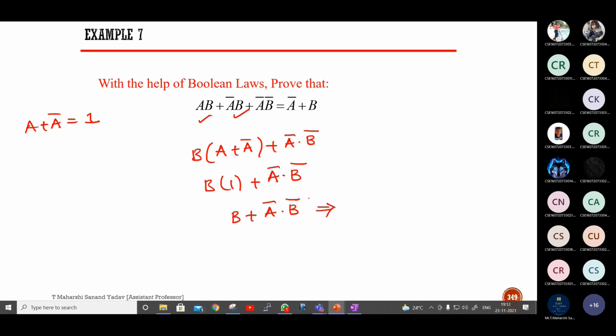Next, which law? Commutative or associative? Sir, which law to use? Associative, sir. Tell me how to do. Is it associative? Sir, distributive. This is plus, and two different operators are there. It is distributive.